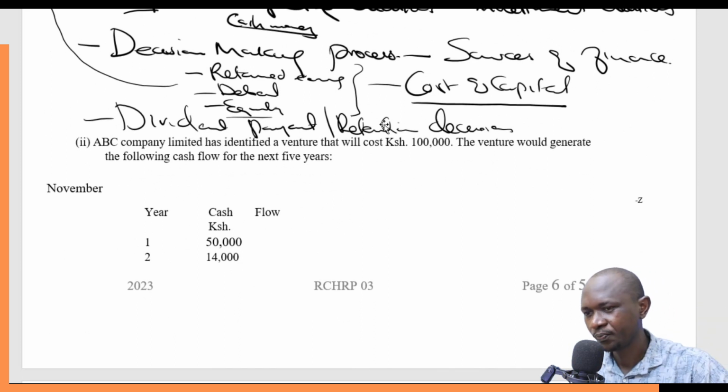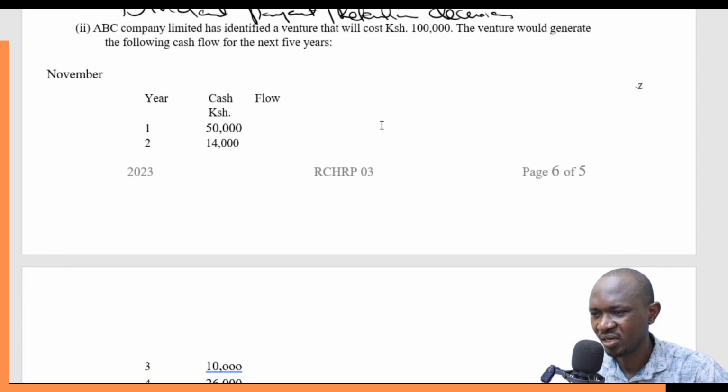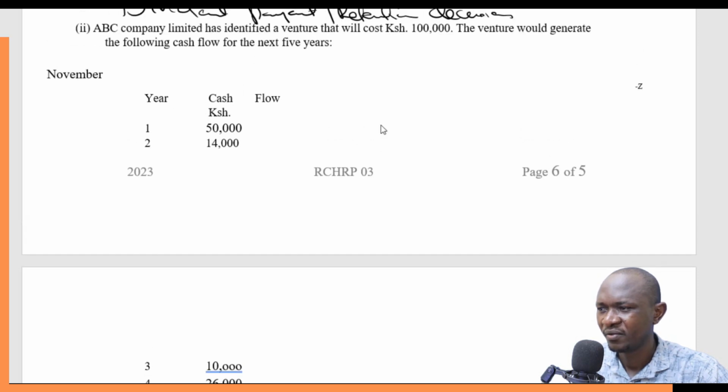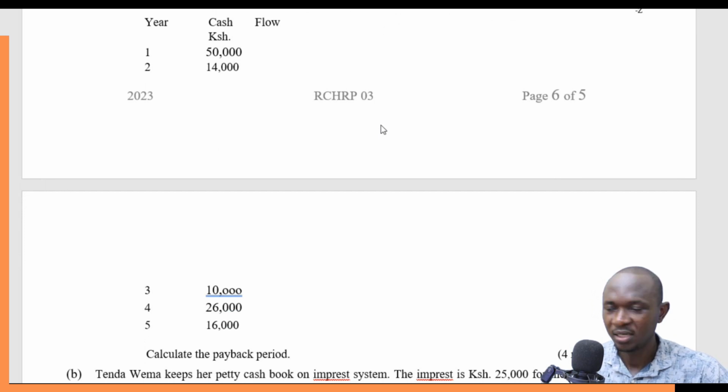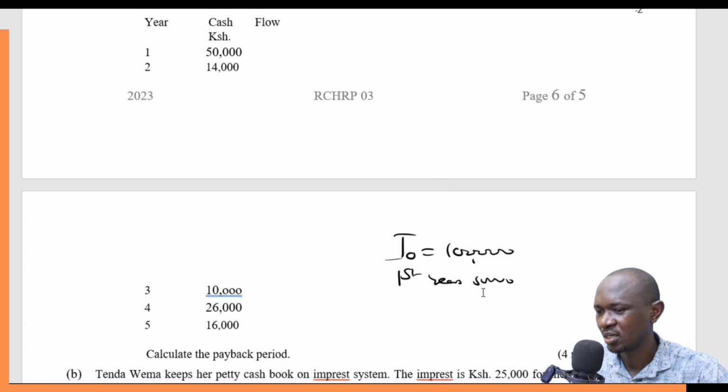Part 2 of the question. ABC Company Limited has identified a venture that will cost 100,000. The venture will generate the following cash flow for the next 5 years. So the venture initial capital is 100,000, and then the first year 50,000. Second year 14,000, third year 10,000, fourth year 26,000, and 16,000 the fifth year. So calculate the payback period.